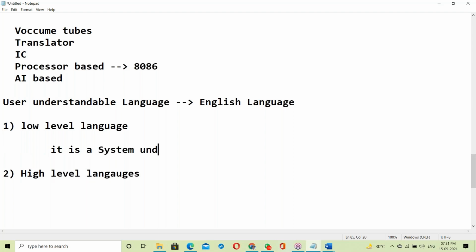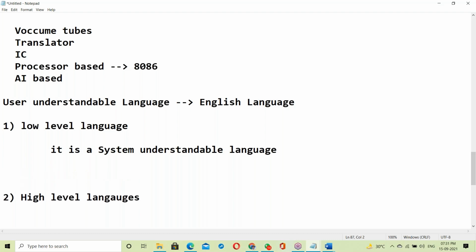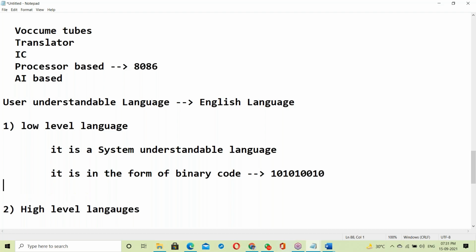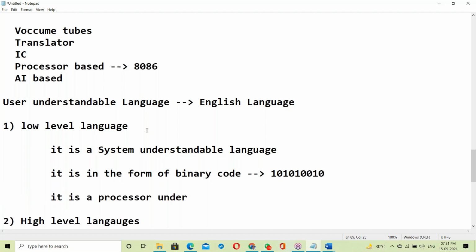It is in the form of binary codes, zeros and ones format. It's a processor based language.